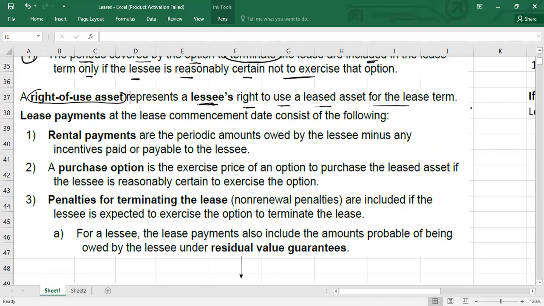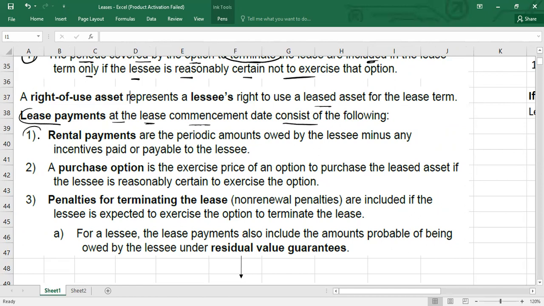Okay, so this is what the right-of-use asset is. Then we have another term called lease payments. Guys, please remember, lease payments you have to check at the lease commencement date, the date when the lease will start. The lease payment consists of the following.